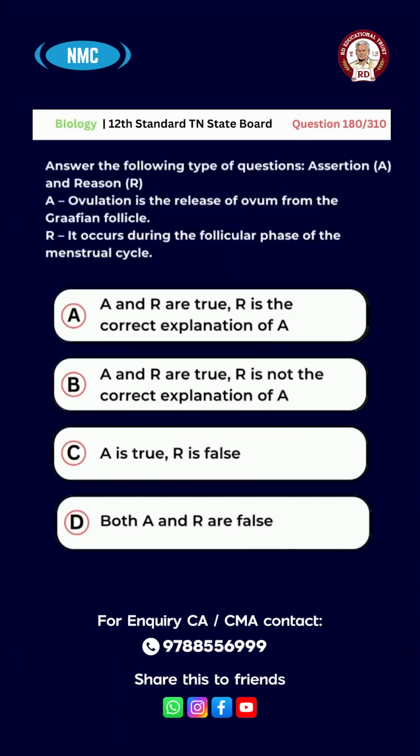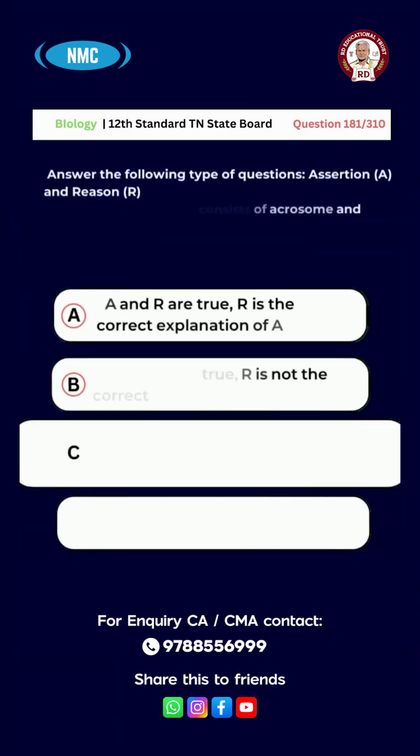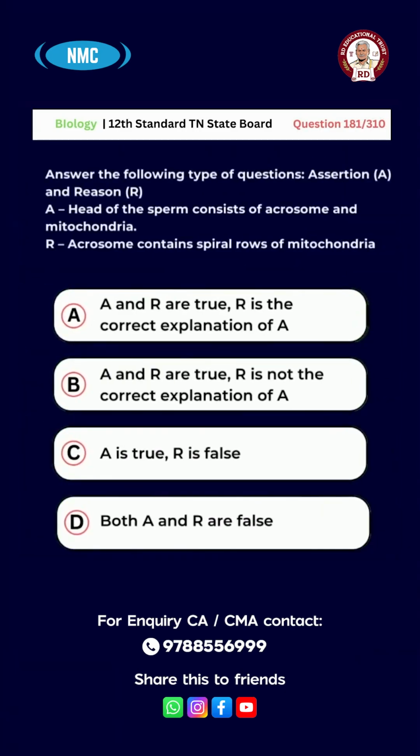Option A: A and R are true, R is the correct explanation of A. Option B: A and R are true, R is not the correct explanation of A. Option C: A is true, R is false. Option D: Both A and R are false. Answer: option C. A is true, R is false.